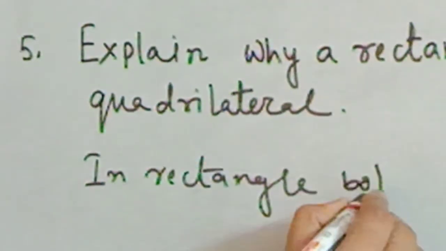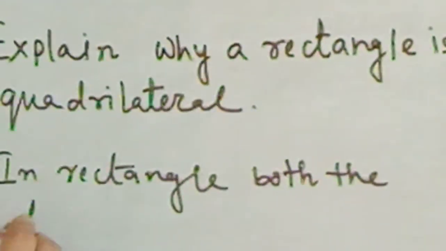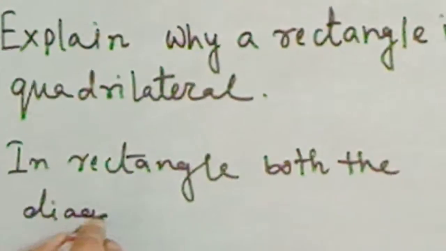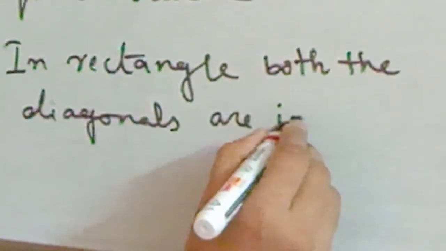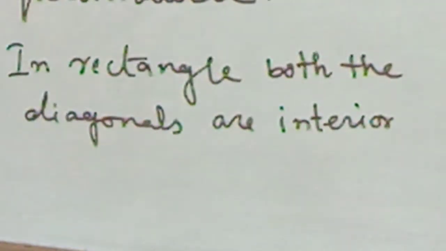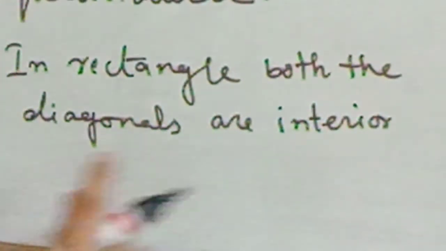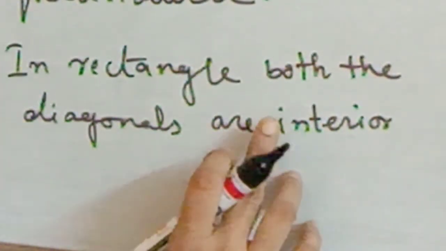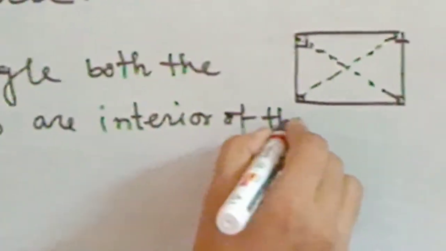Both the diagonals are interior of the polygon.